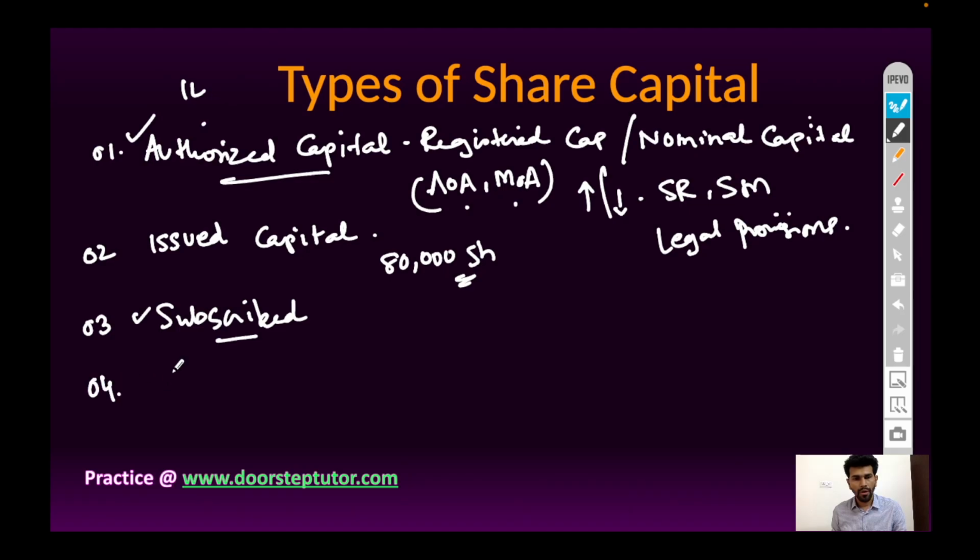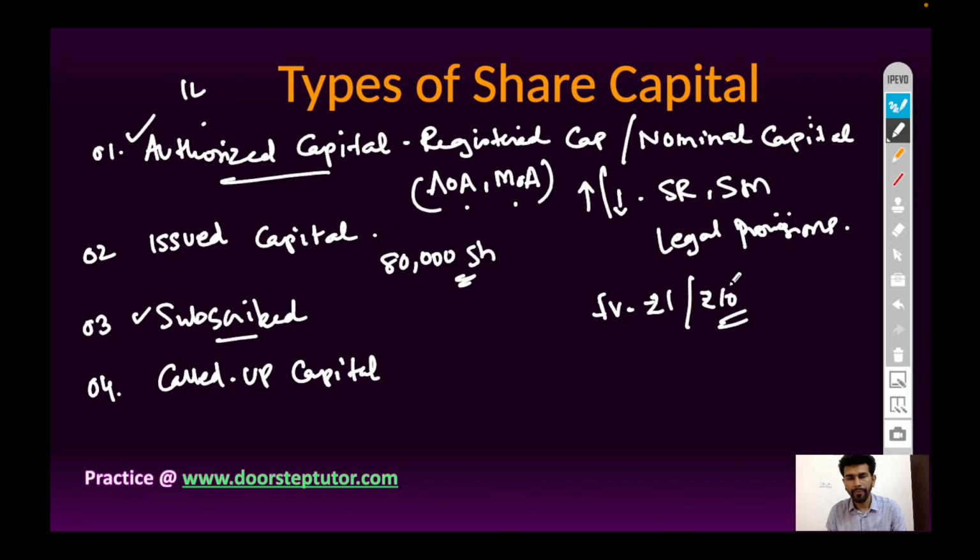Fourth, called up capital. The face value of a share can be 1 rupee or 10 rupees, but the whole amount cannot be raised by the company at one time. The company can raise the funds by demanding call money after a certain period of time as per requirement. So the amount of face value which is called upon by the company is called called up capital, and the remaining balance which is not yet called up by the company is called uncalled capital.